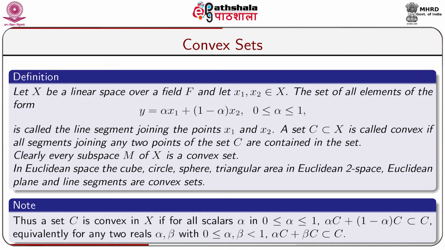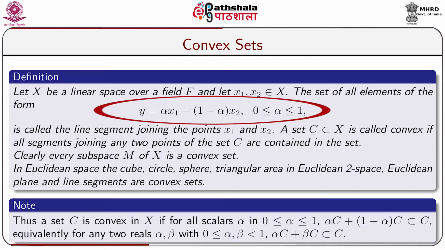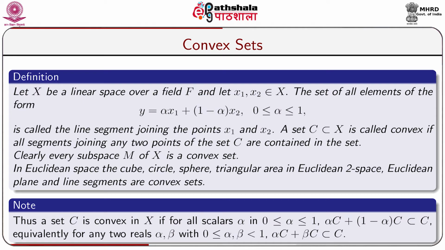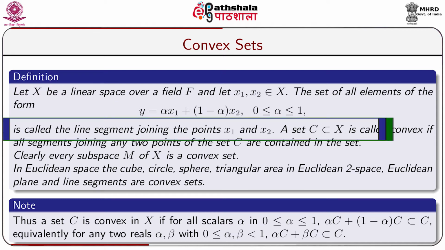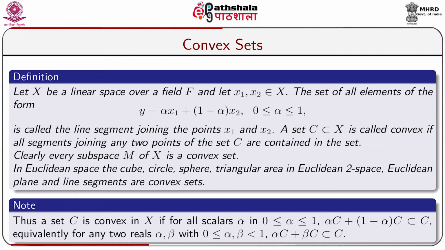Let x1 and x2 be any two elements of X. The set of all elements of the form y equal to alpha x1 plus (1 minus alpha) x2, where 0 less or equal to alpha less or equal to 1, is called the line segment joining the points x1 and x2. A set C subset of X is called convex if all segments joining any two points of the set C are contained in the set.